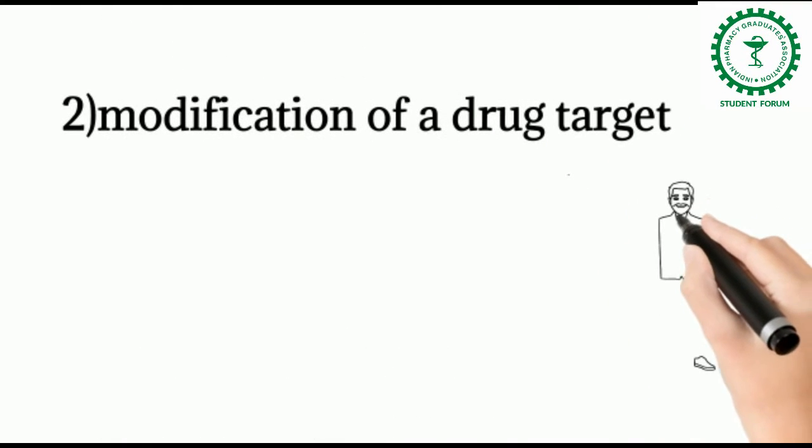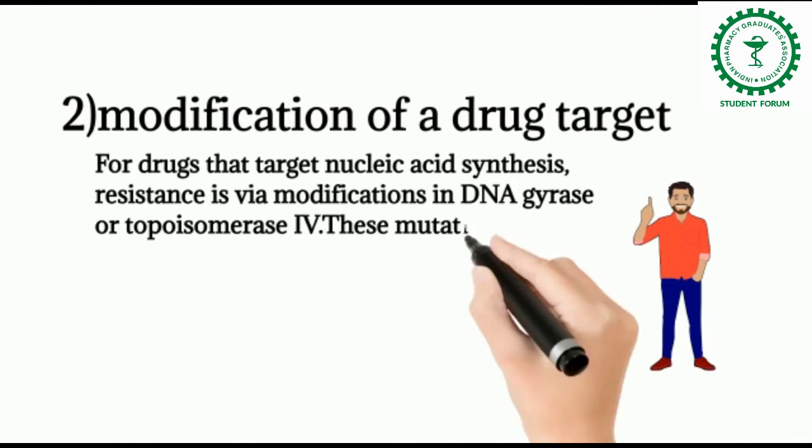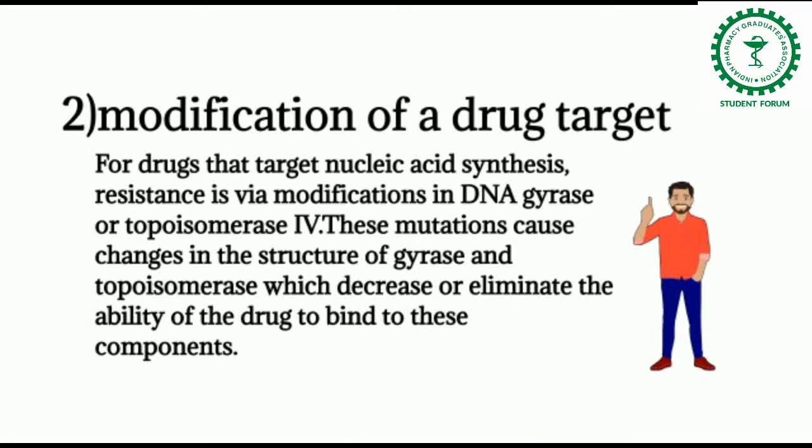Now the second one, modification of drug target. For drugs that target nucleic acid synthesis like fluoroquinolones, resistance is via modification in the DNA gyrase, mainly in gram-negative bacteria, or topoisomerase 4, mainly in gram-positive bacteria. These mutations cause changes in the structure of gyrase and topoisomerase, which decrease or eliminate the ability of the drug to bind to these components.